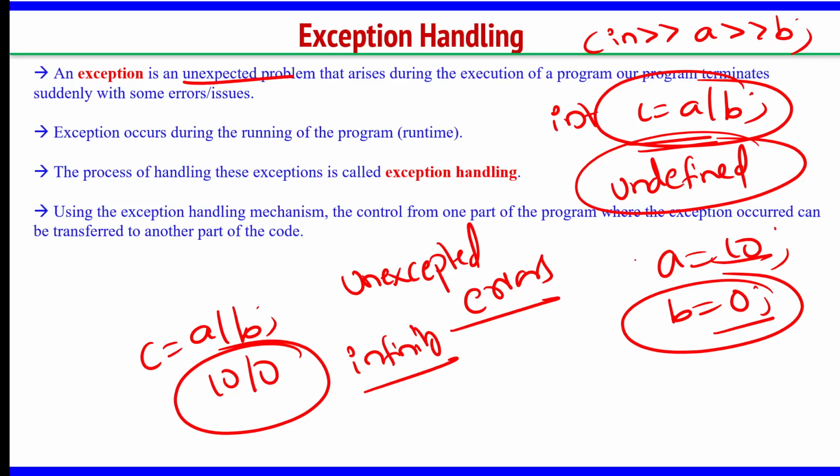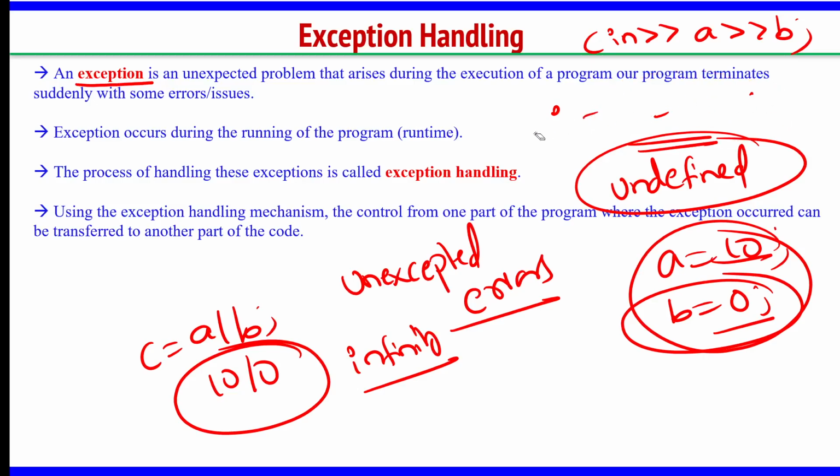It may be because of user entry or user involvement, or without the user involvement, some error can come in the program. Such errors or unexpected problems in a program are called exceptions.